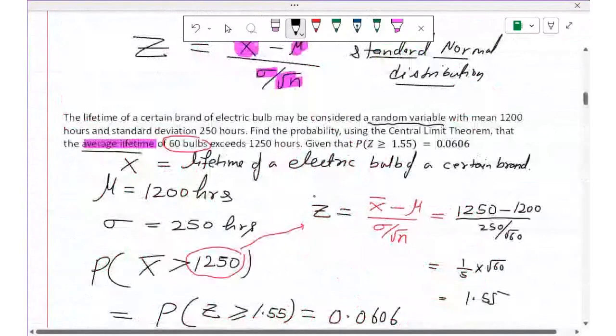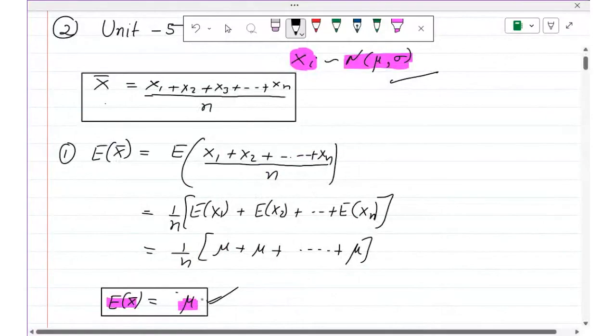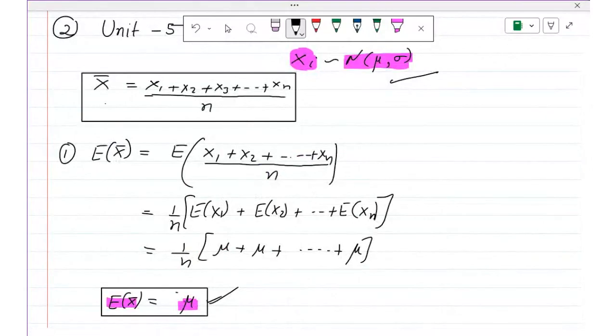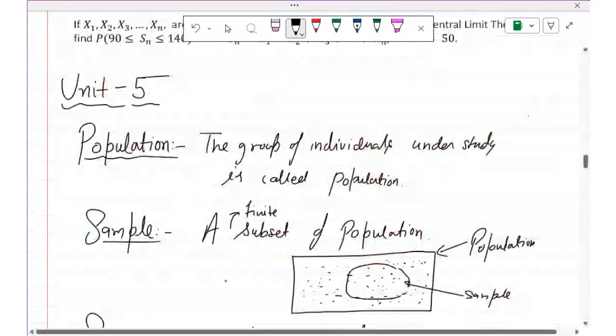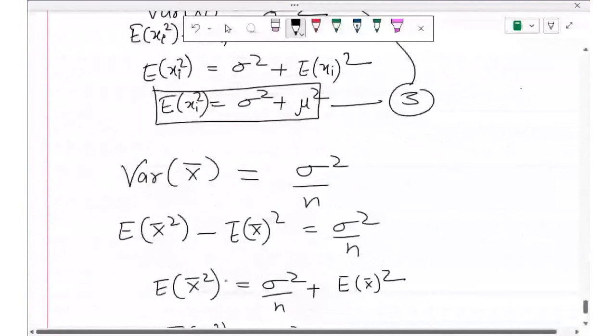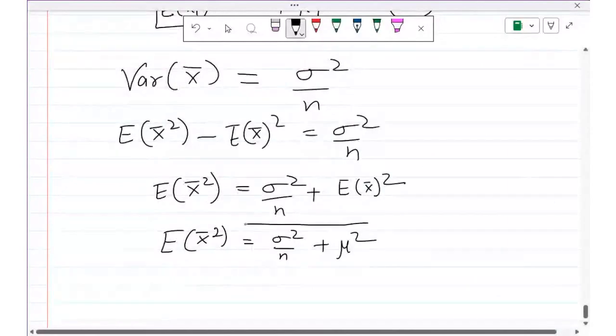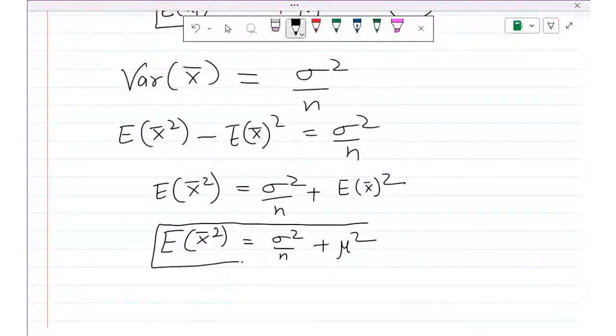You can see here, first thing we have done today, we have found E of x bar, which was mu. E of x bar is mu. So let us put here, we got mu square. So this is equation number 4.